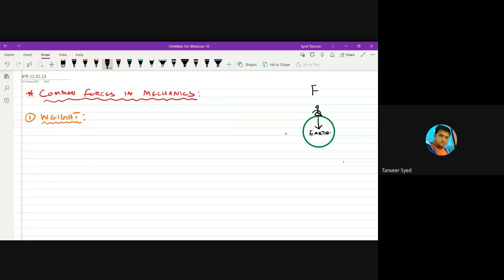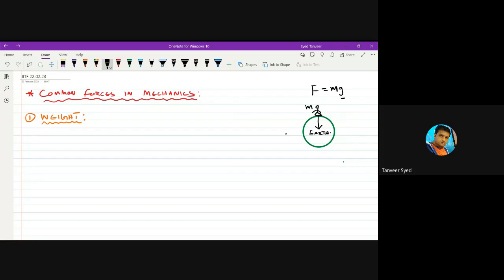On you, let us say your mass is m, this gravitational force is acting, so definitely acceleration will be produced. And we have named that acceleration, which is produced by gravitational force, as acceleration due to gravity, small g, which I already used in our earlier chapters.